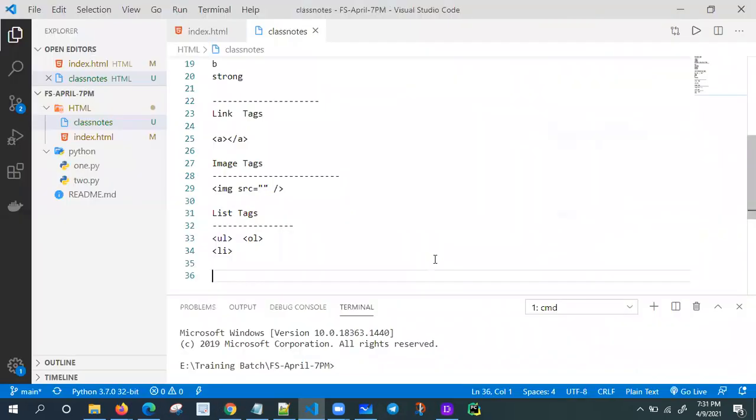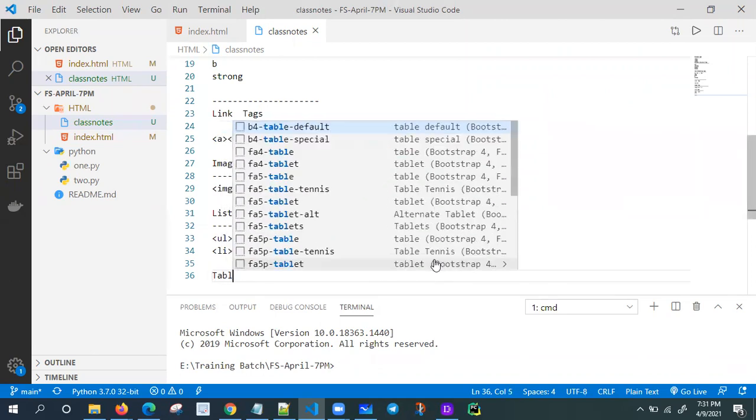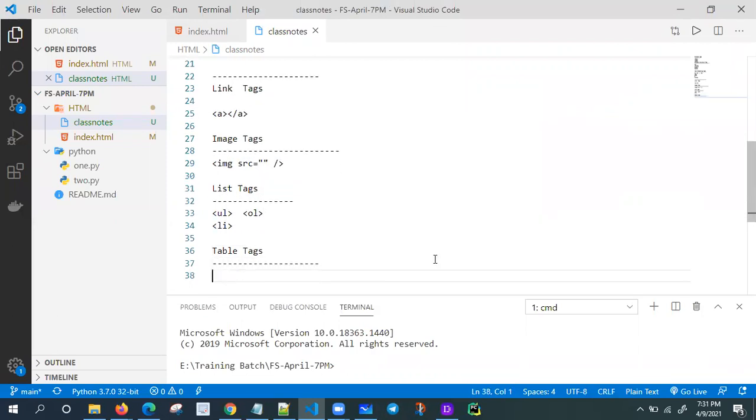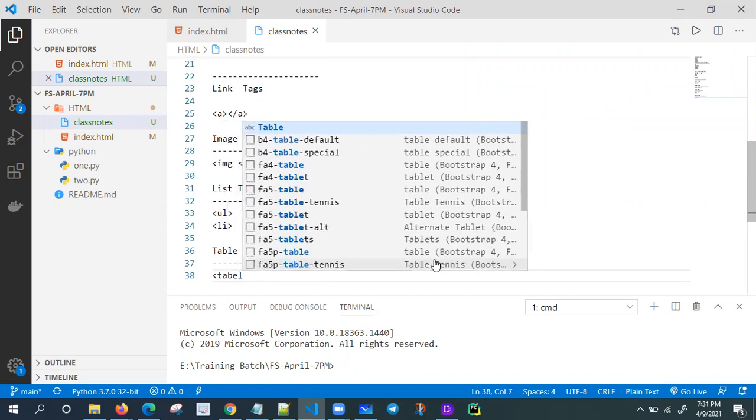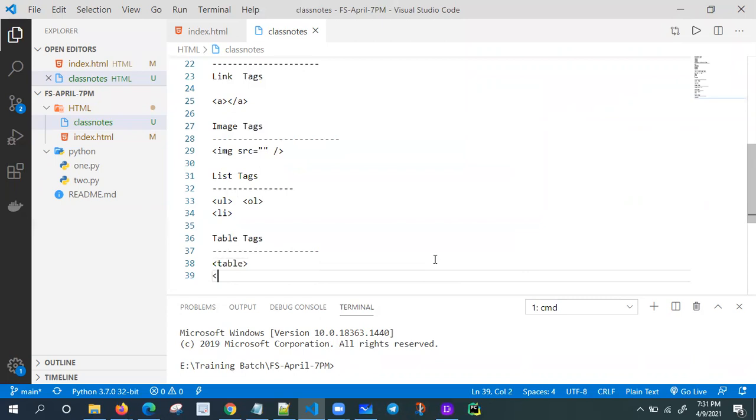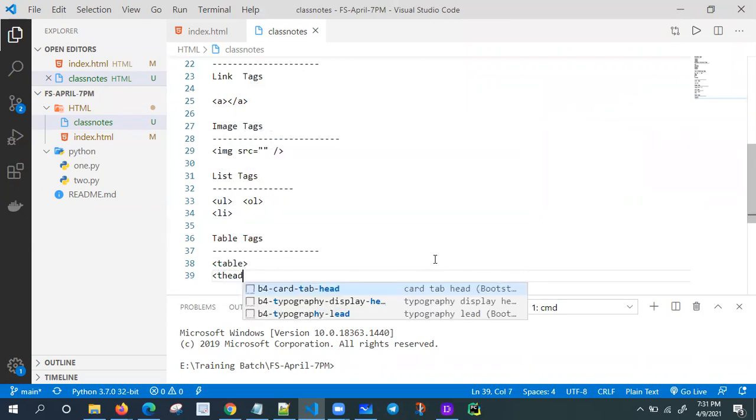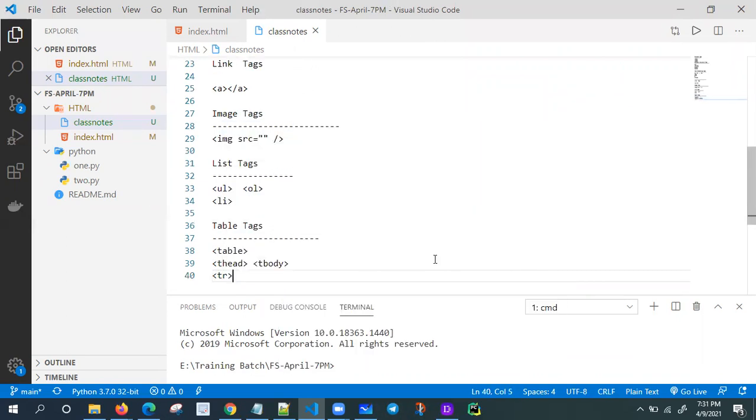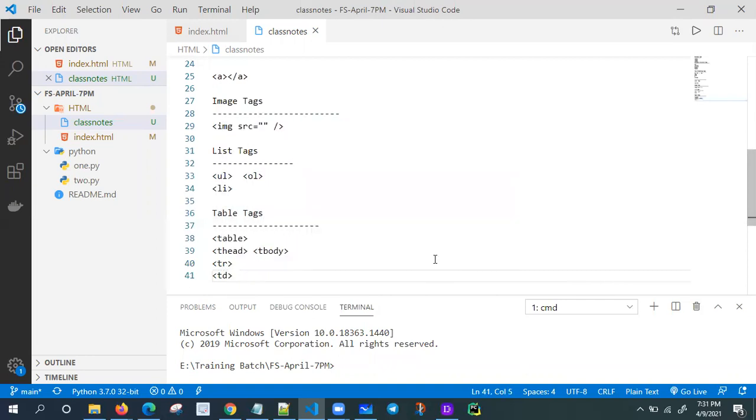Then table tags. The most important one: if you want to display data in the form of rows and columns, a tabular format, we have to use table tags. Very simple, we are just collecting some tag names. If you want to create a table, use the table tag. Every table has a head, so thead and tbody, the table body, and rows and columns. TR means table row, TD means table data, and one more tag is there, TH. You'll get one idea. So these are the table tags.